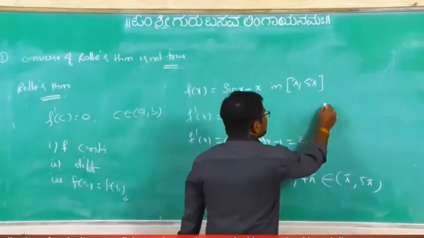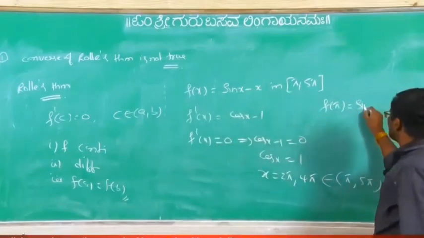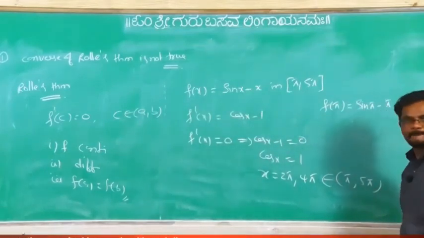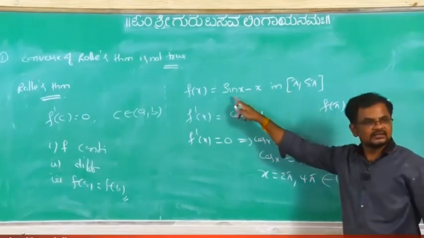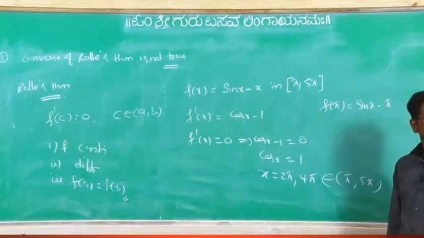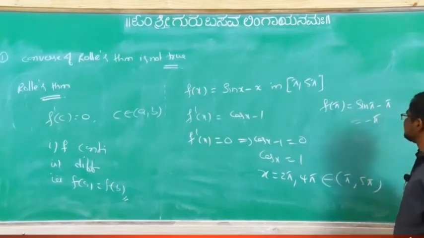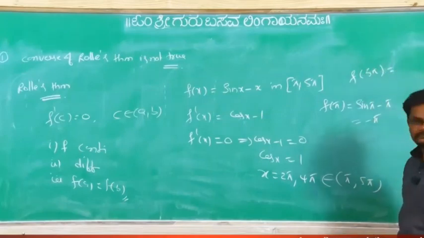But if you take f of pi, what about sin pi minus pi? Sin pi is 0, minus pi. So this is minus pi. Next, f of 5 pi.